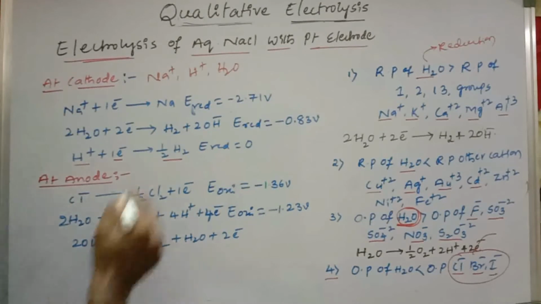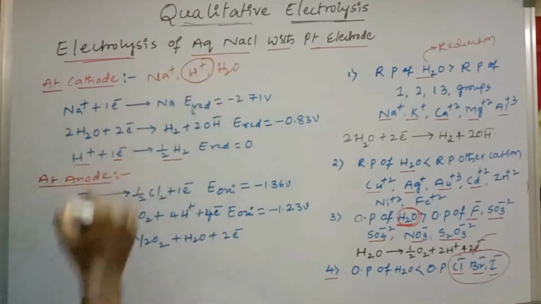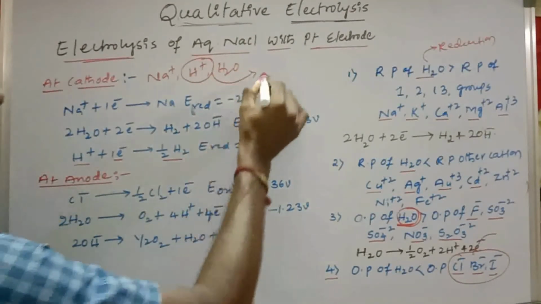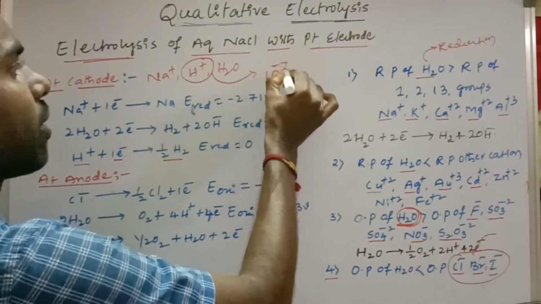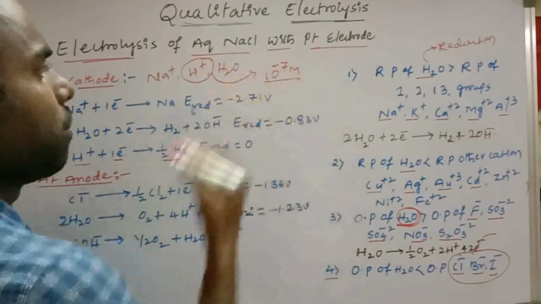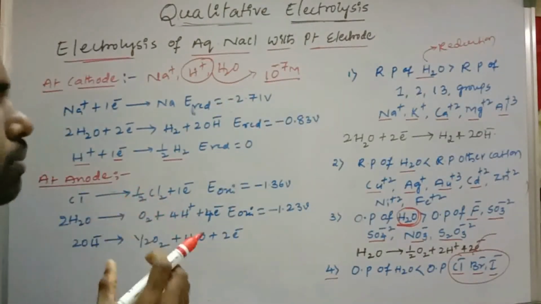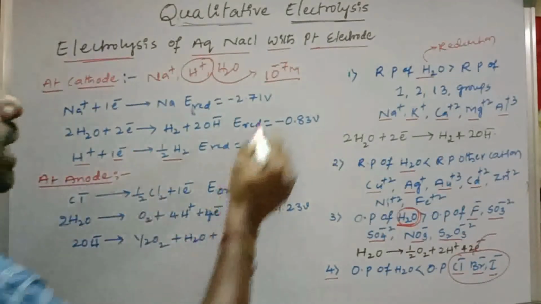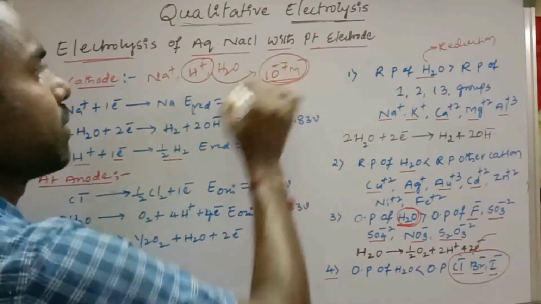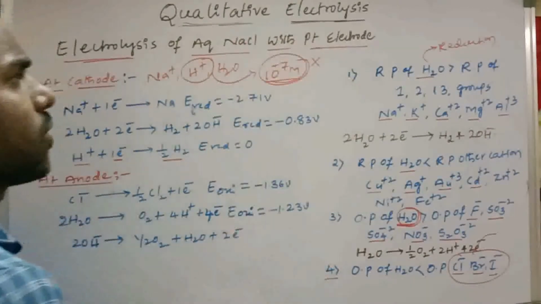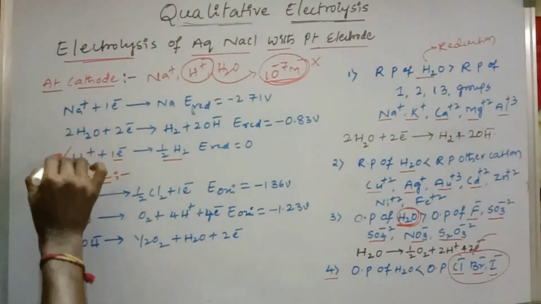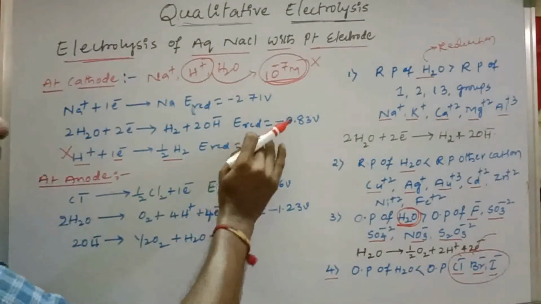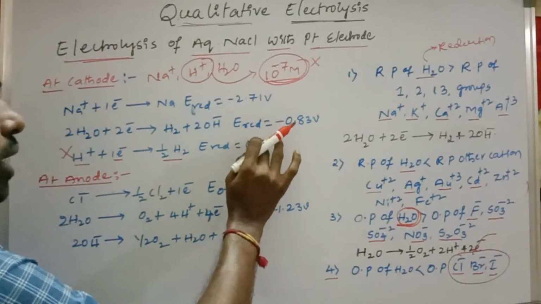Now see here, the concentration of H+ ion in aqueous NaCl is very small, that is 10^−7 M. Due to very low concentration, the H+ does not undergo reduction, even though it has more reduction potential.